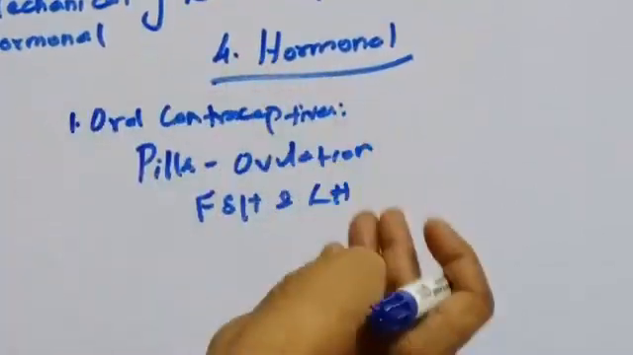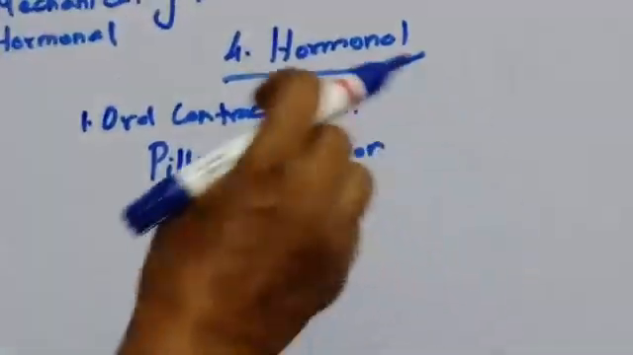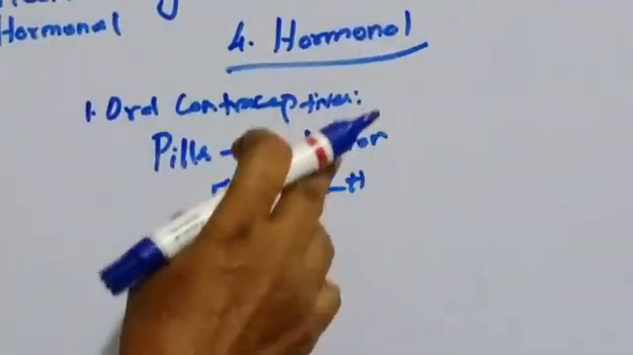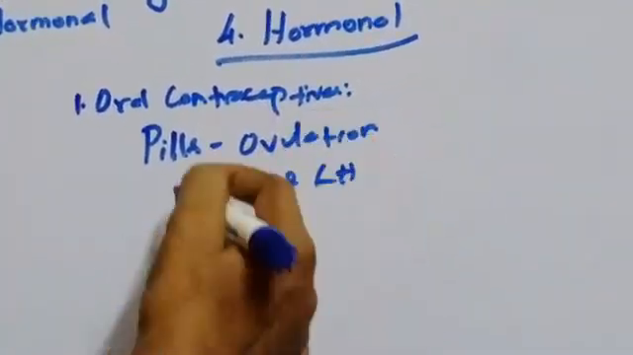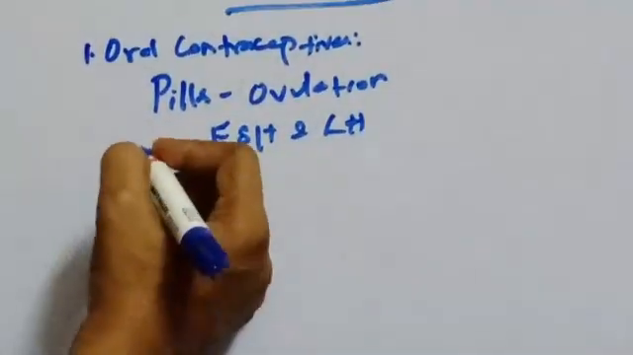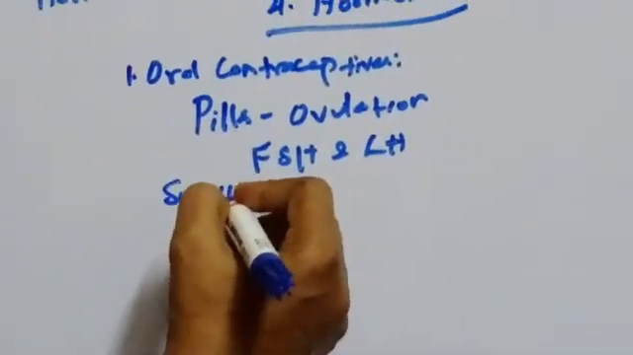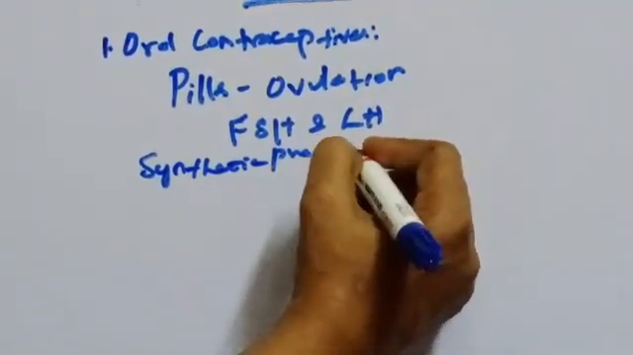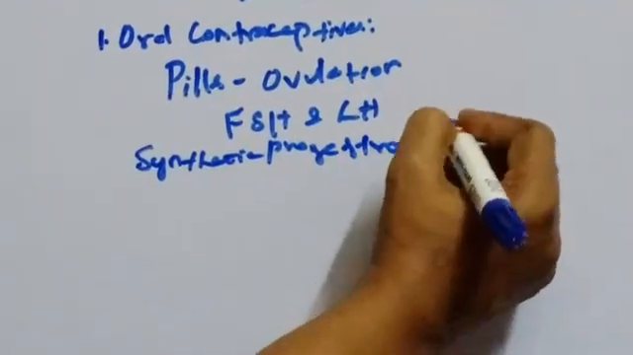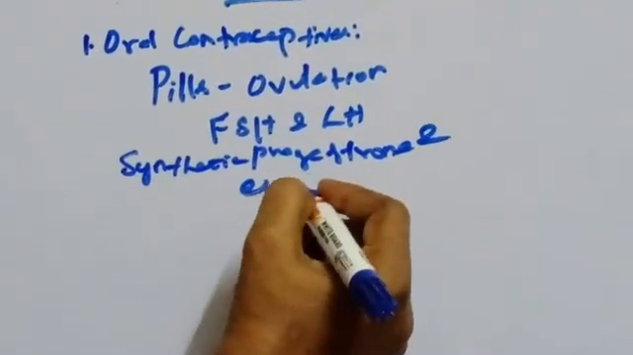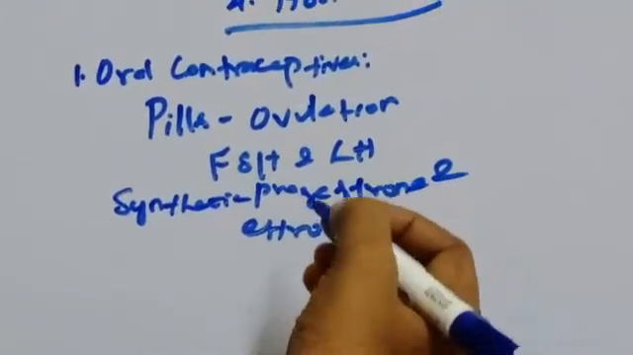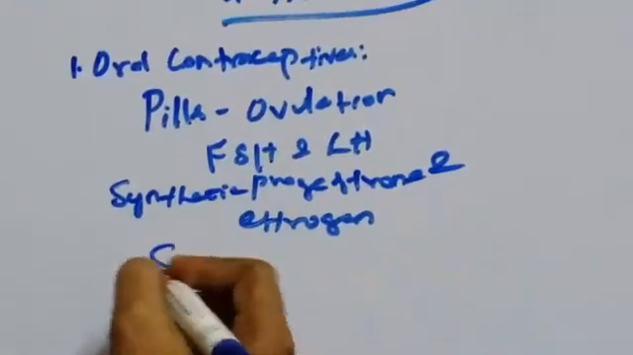Usually the combined pill is the most commonly used birth control pill. What does it contain? It contains synthetic progesterone and estrogen hormone. An example is Saheli.